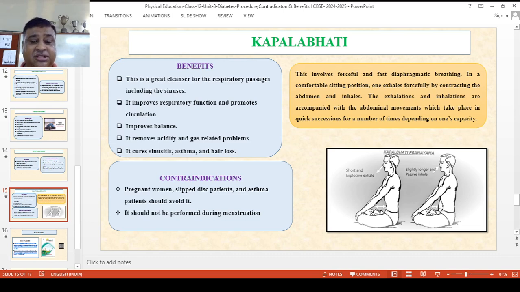What are the contraindications? किसको नहीं करना चाहिए? If you are a pregnant woman, it should be avoided. If you are a spinal disc patient, it should be avoided. If you are an asthmatic patient, it should be avoided. If you have menstruation problems, it should be avoided.